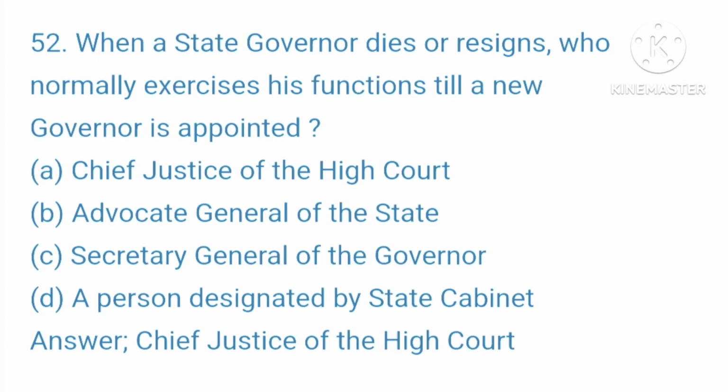52. When a state governor dies or resigns, who normally exercises his functions till a new governor is appointed? A. Chief Justice of the High Court. B. Advocate General of the state. C. Secretary General of the Governor. D. A person designated by State Cabinet. Your right answer is Chief Justice of the High Court.